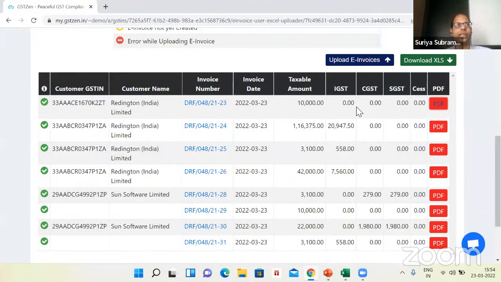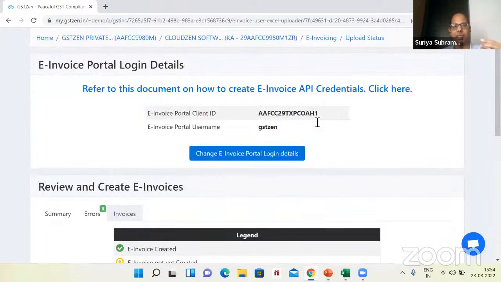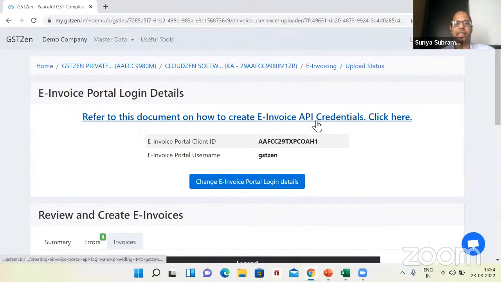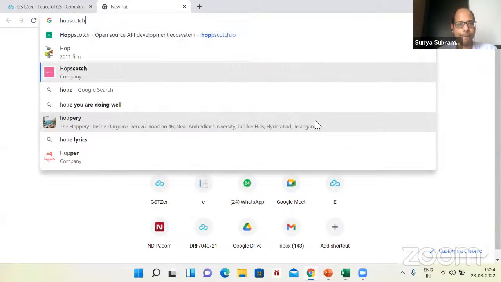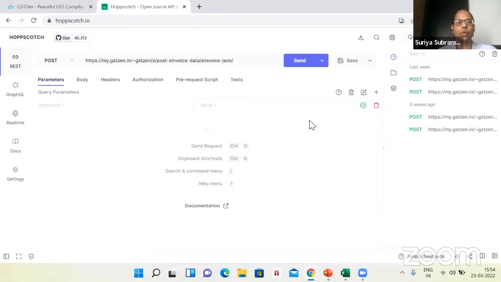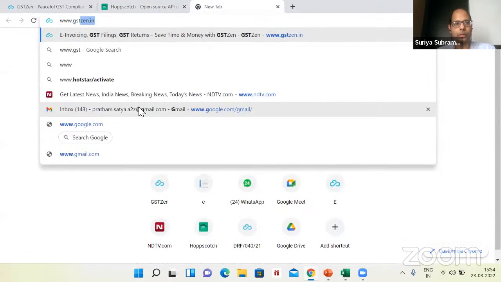Now, let me show the next thing, which is how you can use APIs. We see there are some software developers here. In about 2 minutes, I will generate invoices. We will generate e-invoices through our API.